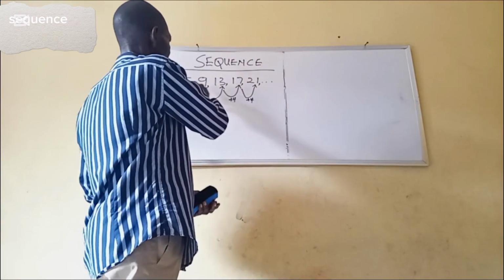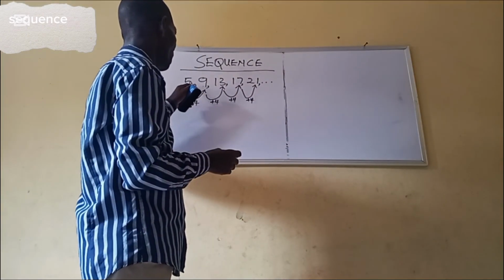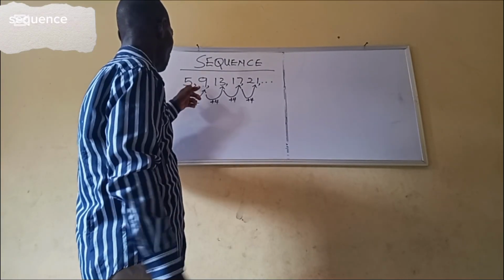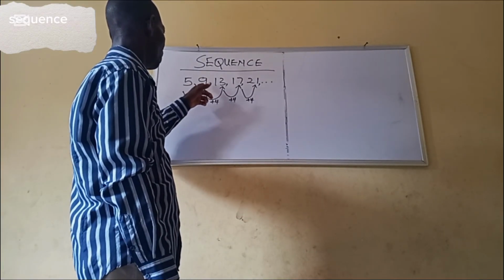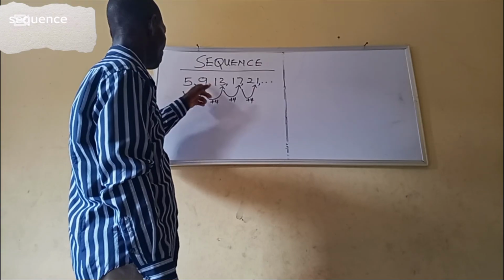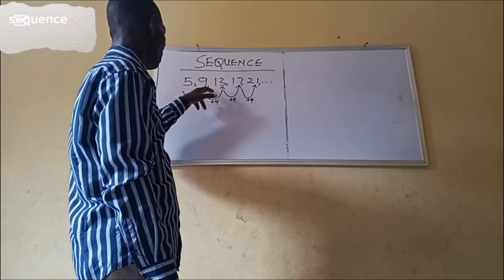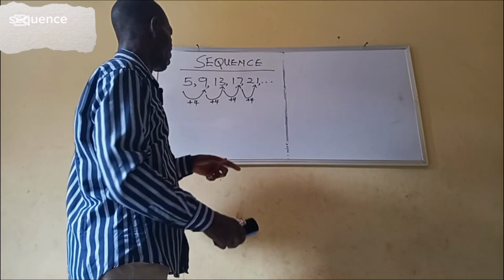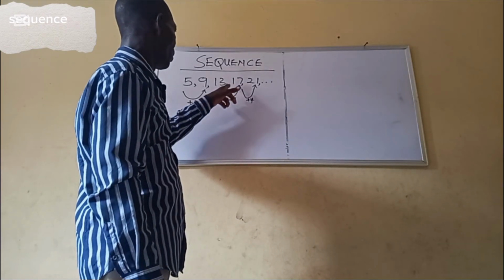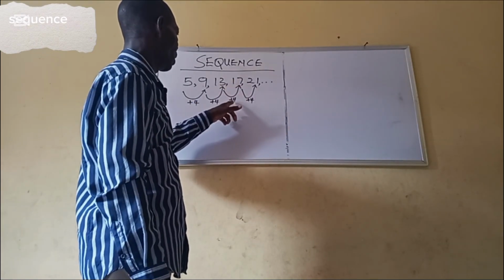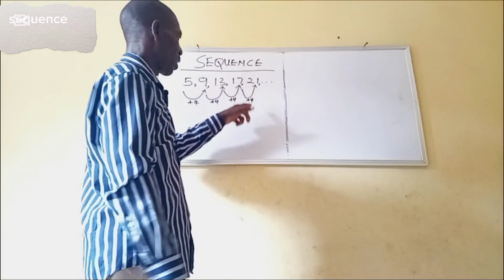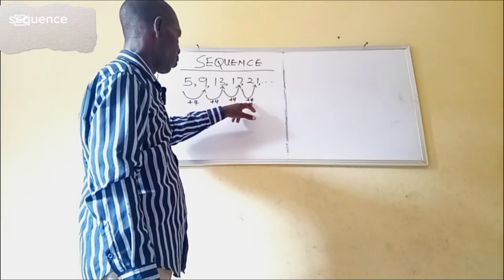If you look at this set of numbers, you find out that from 5 to 9, what is the difference? It is 4. From 9 to 13, the difference is 4. From 13 to 17, the difference is 4. From 17 to 21, the difference is 4.